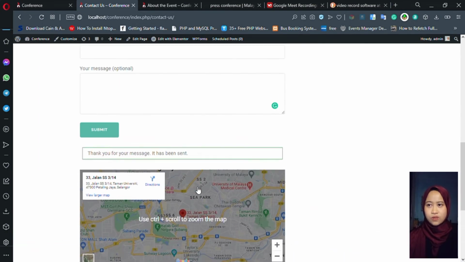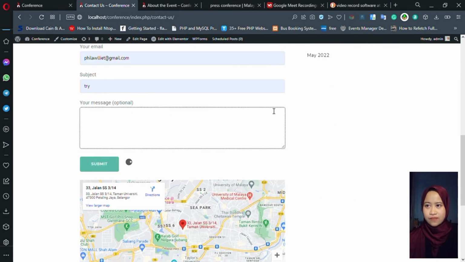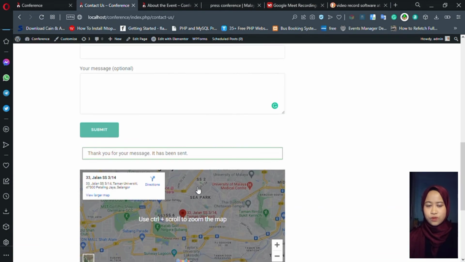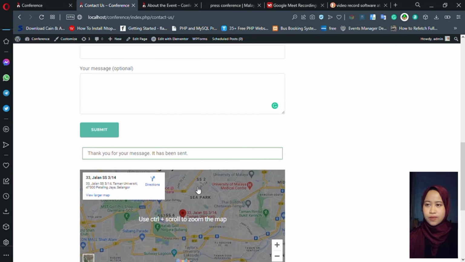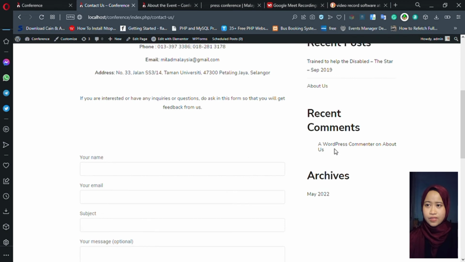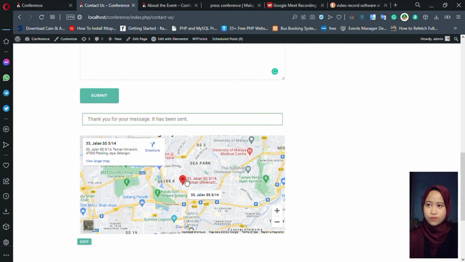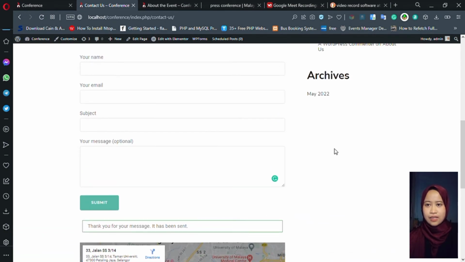After the form, there is also a Google Map to show the direction to the location of the conference event, based on the address that is embedded in Google Maps. This was provided so that users will have a convenient experience finding the exact location of the association group. This page is in the blog layout just like the other pages.